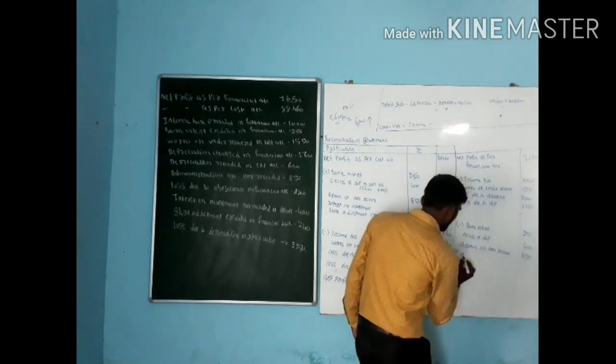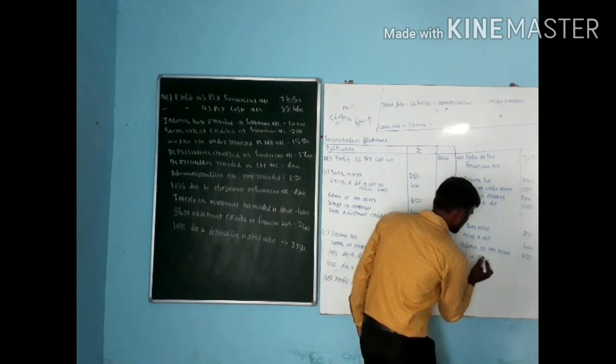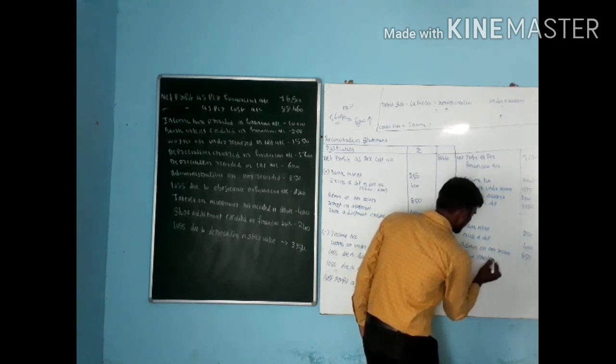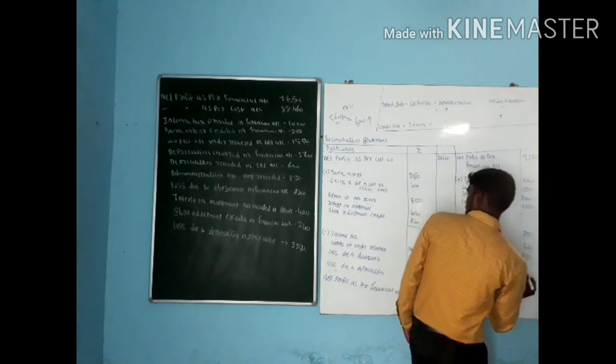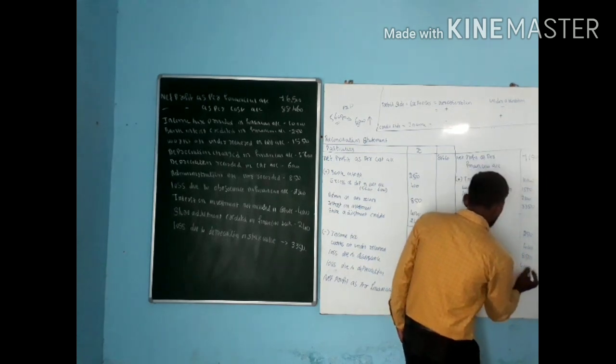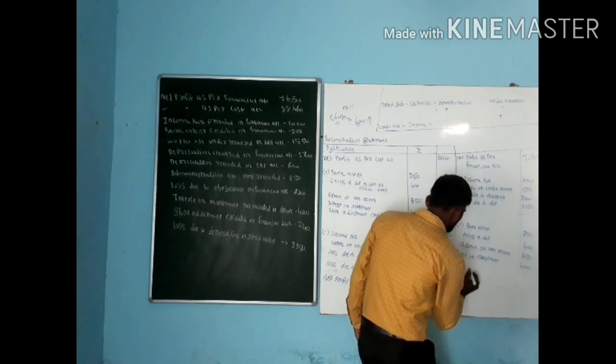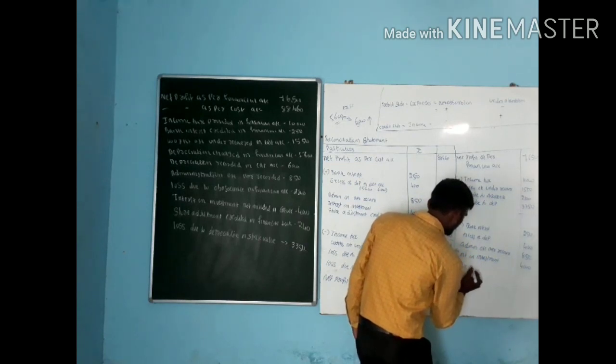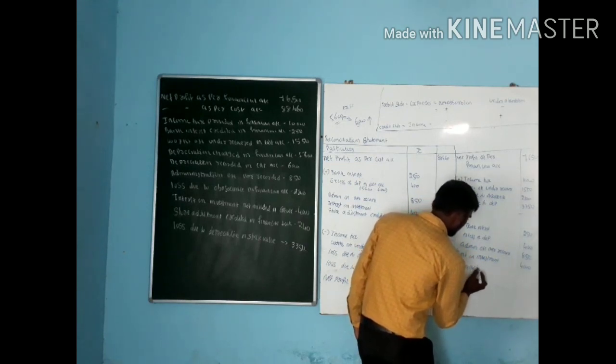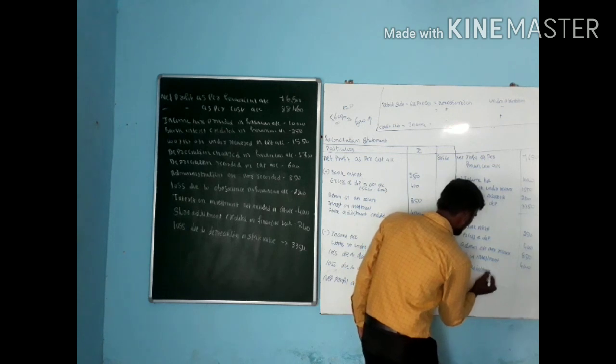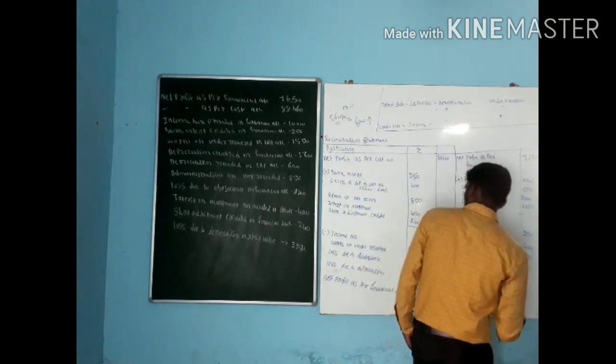Then interest on investment, 4,000. Then store adjustment, that is credited, 240 rupees.